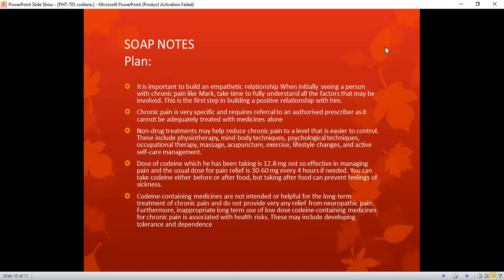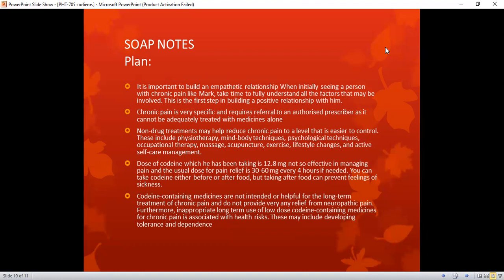The dose of codeine which has been taken, 12.8 mg, is not so effective in managing pain, and the usual dose for pain relief is 30 mg every 4 hours. You can take codeine either before or after food, but taking it after food can prevent feelings of sickness.